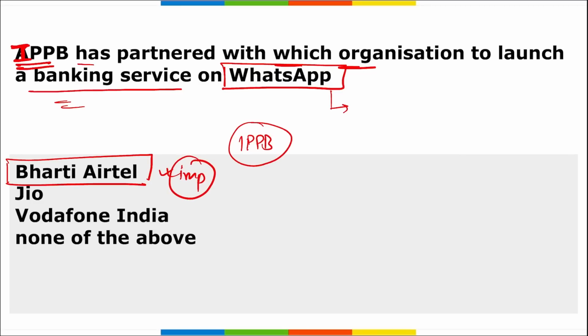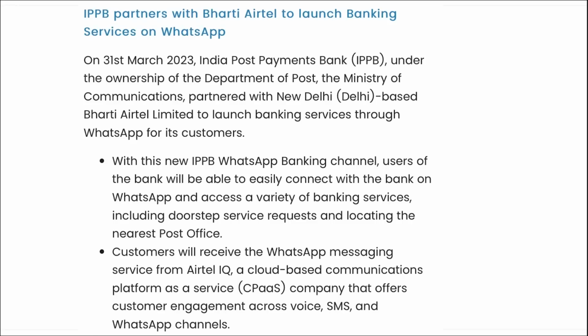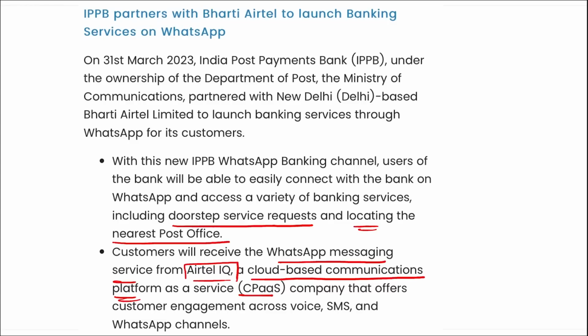IPPB partnered with Bharti Airtel to launch various banking services for their customers on WhatsApp. With this new IPPB WhatsApp banking channel, users of the bank will be able to easily connect and use various banking services. This will include doorstep service requests and locating the nearest post office. Customers will receive WhatsApp messaging service from Airtel IQ, a cloud-based communication platform as a service company that offers customer engagement across voice, SMS and WhatsApp channels.